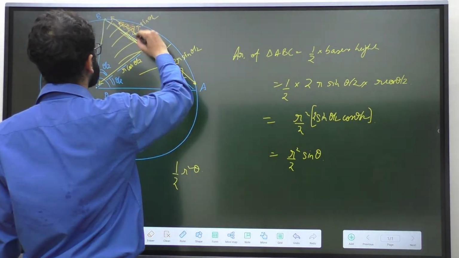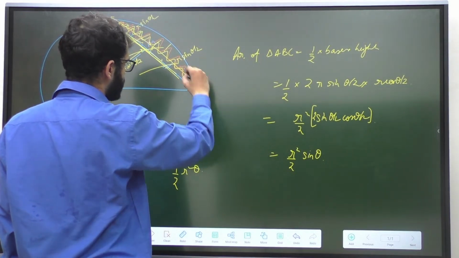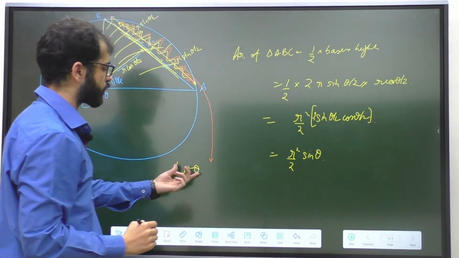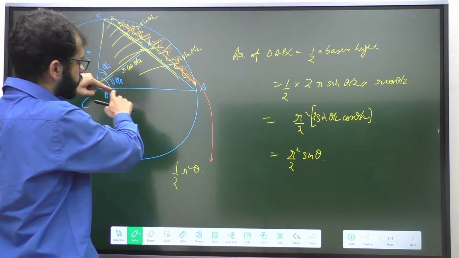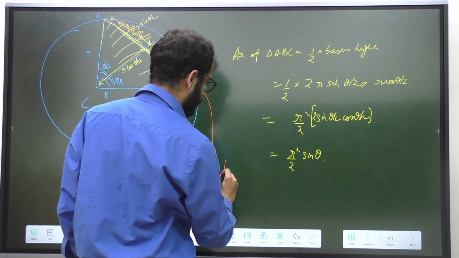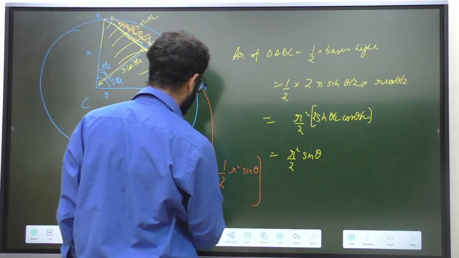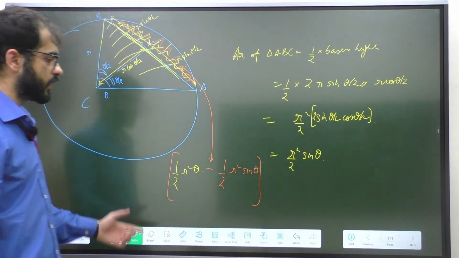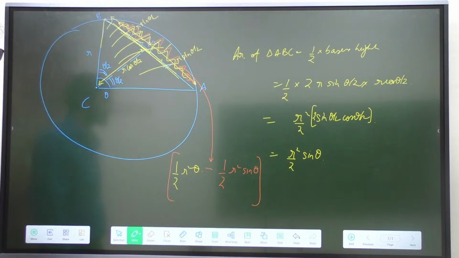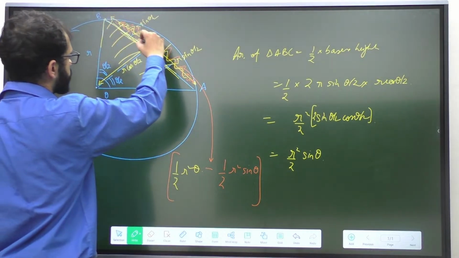This recently shaded portion, this one. This area will be written as half of R square theta, that is the area of the larger body, minus half of R square sin theta, that is the area of the smaller body. If we subtract these two, that is when we are going to find the area of the remaining portion.